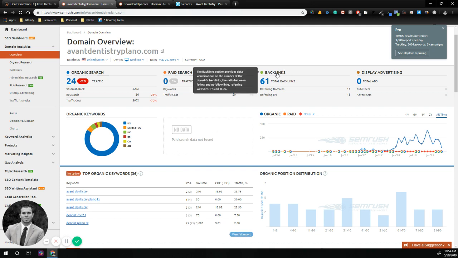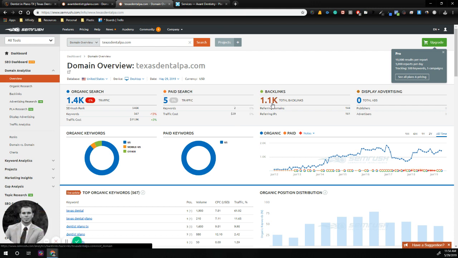Then the other piece is going to be the backlinks. So 61 backlinks versus 1,100 backlinks. And again, a backlink, I've seen 60 backlinks rank as high as 1,000 backlinks due to the fact that it's also based off of, are they quality backlinks?